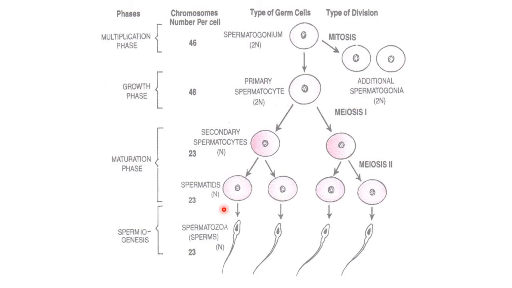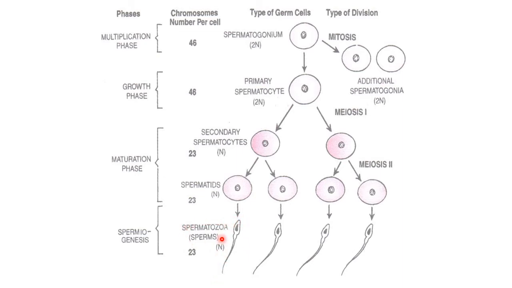These spermatids are embedded into the Sertoli cells to get support, protection, and nutrition. These unspecialized spermatids are transformed into spermatozoa.